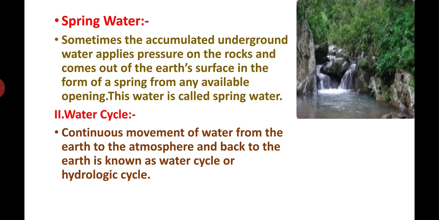Sometimes the accumulated underground water applies pressure on the rocks and comes out of the earth's surface in the form of a spring from any available opening. Accumulated water applies pressure, so it tries to come out. எந்த இடத்துல suitable place இருக்குதோ, அந்த இடத்துல மண் ஓப்பன் ஆகி அங்கேருந்து தண்ணி வெளியே வரும். It is spring water.